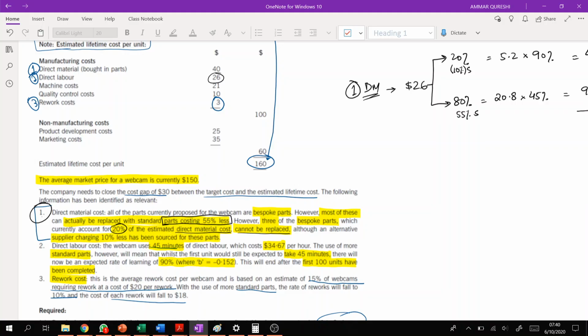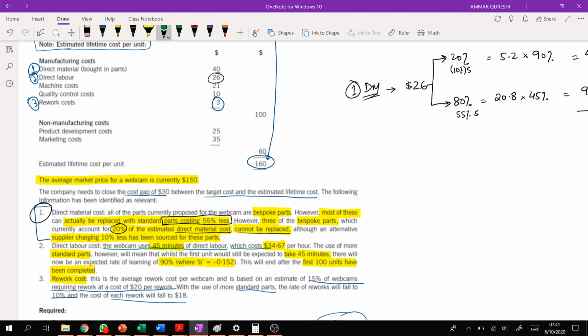Now the next one is labor. They are saying that for direct labor cost, the webcam uses 45 minutes of direct labor, which costs $34.67 per hour. So this is the wage rate, and these are the hours. The use of more standard parts will mean that the first unit will still be expected to take 45 minutes. There is expected to be a 90% learning rate, which is applicable on the first 100 units only.